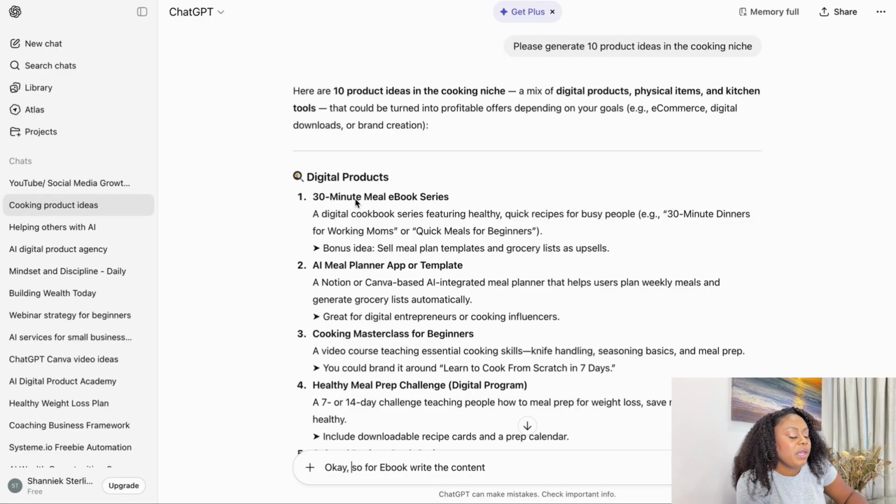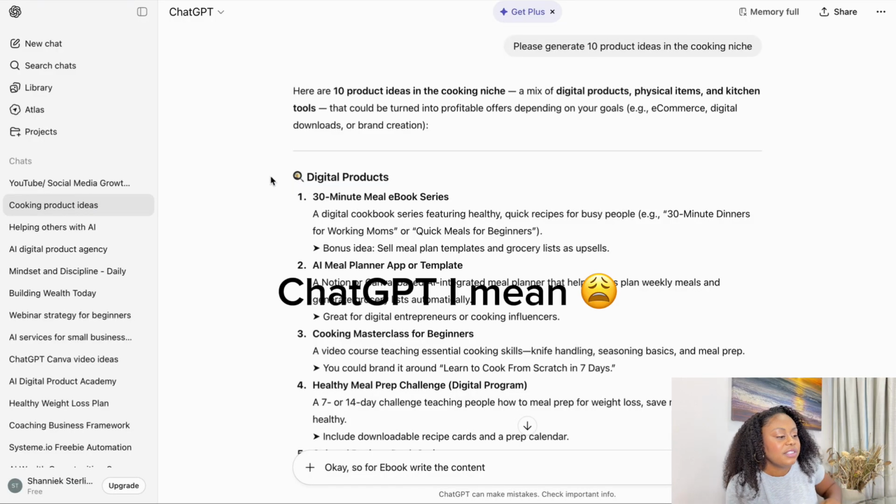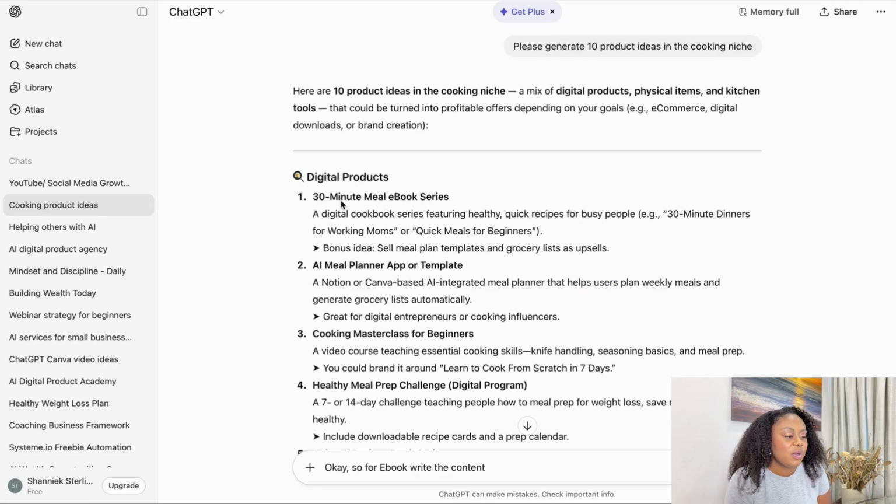So let's go. Now that we have an idea, we're going to use ChatGPT to outline this ebook. For this example, we're using an ebook and we're using the topic of cooking. That's the niche. Let's see what it outlines or what it gives us. So here we are back in Canva. We're going to choose this one, the first one, the 30-minute meal ebook series. I'm going to just highlight it and then I'm going to just ask ChatGPT.